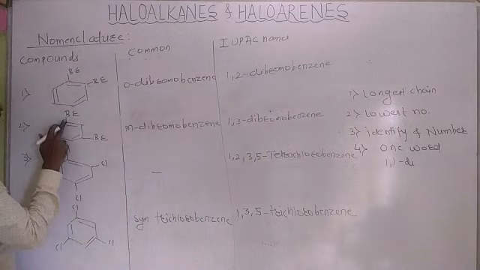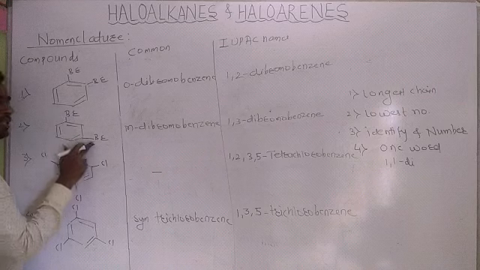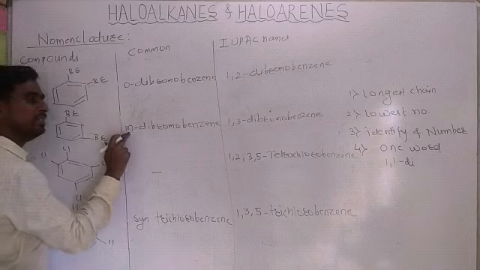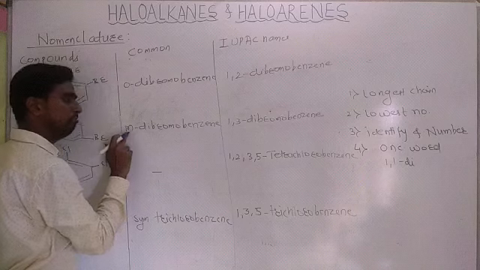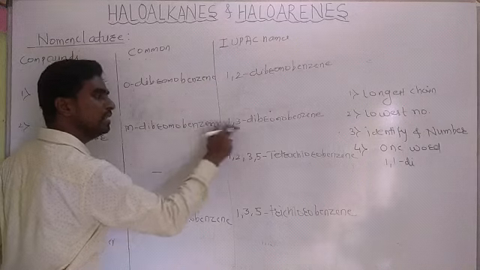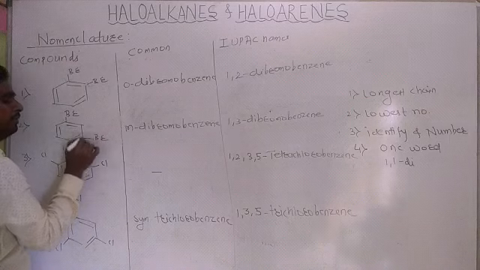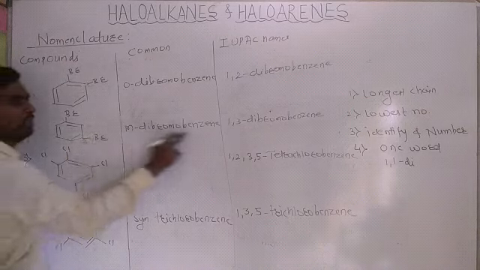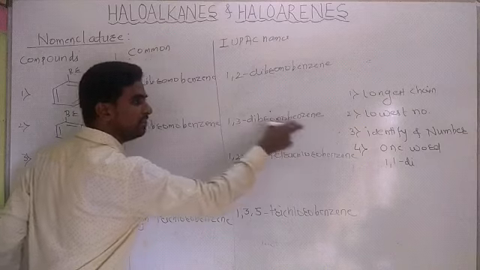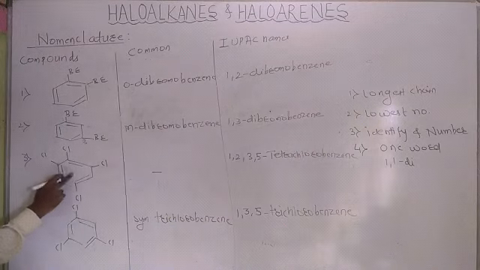Similarly here, this bromine with respect to this bromine is at meta position, hence m, short for meta-dibromobenzene. In the IUPAC name we give the numbering 1, 2, 3: 1,3-dibromobenzene. Next, benzene ring with Cl, Cl, Cl, Cl.